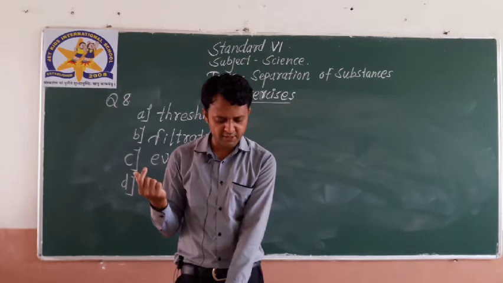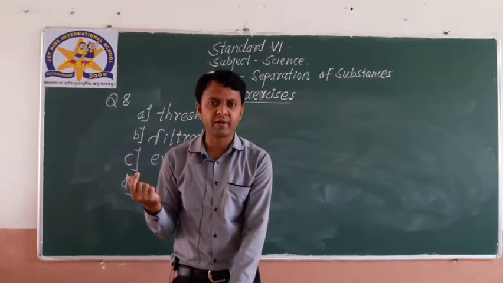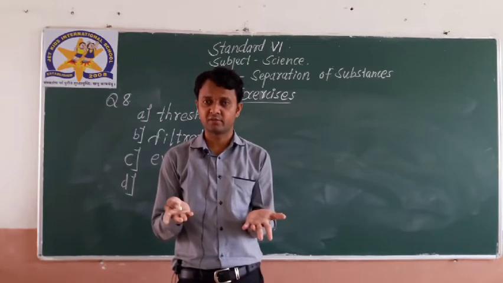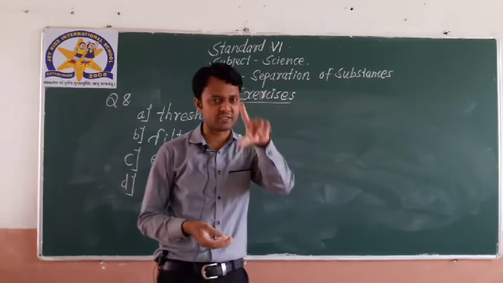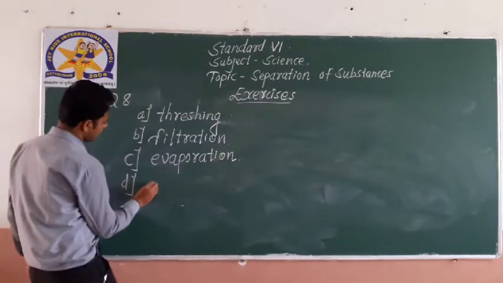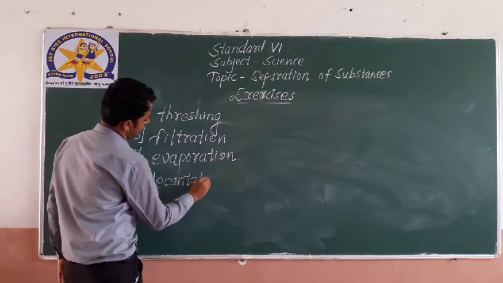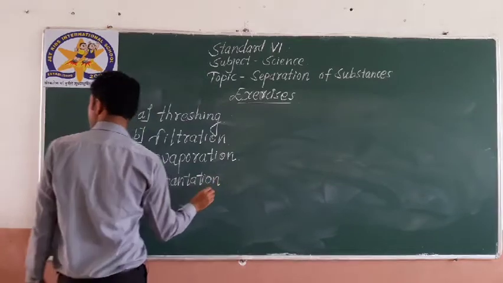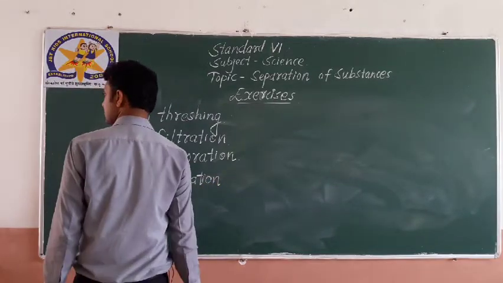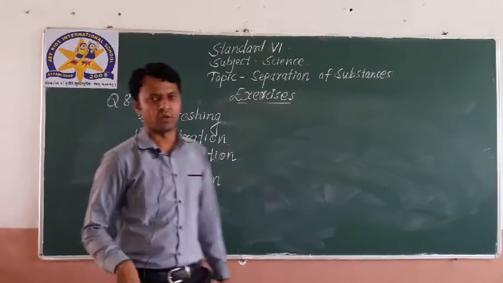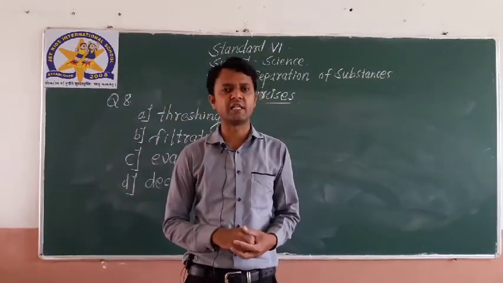The process of separation used in this example is called, clear water is poured off. Obviously the process is decantation. Okay, the process is decantation.